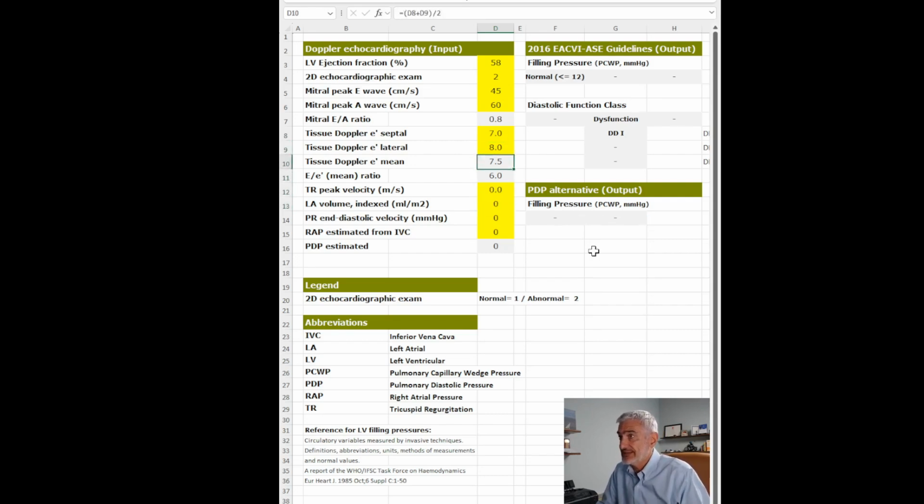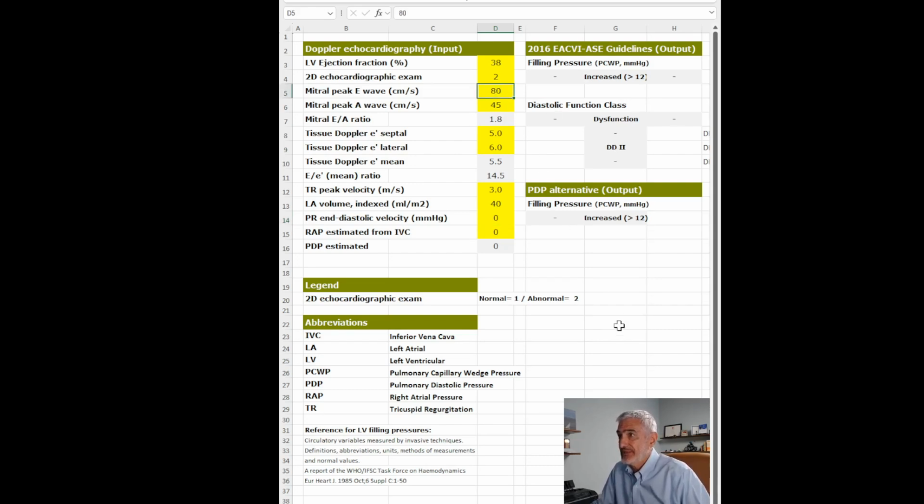And let's say now that you have a patient with a reduced ejection fraction, which is like 38, and an abnormal exam, and then you have an 80 E wave and a 45 A wave, and then you have moderately reduced, prolonged relaxation because of reduced E prime, and then you have a TR velocity which is increased, and then you have a dilated left atrium. And here we have filling pressures which are increased, diastolic function 2.